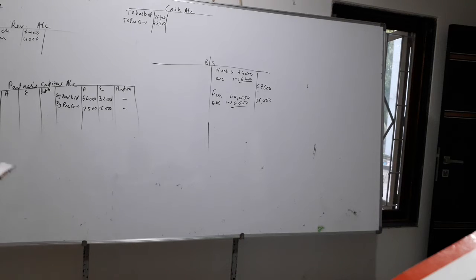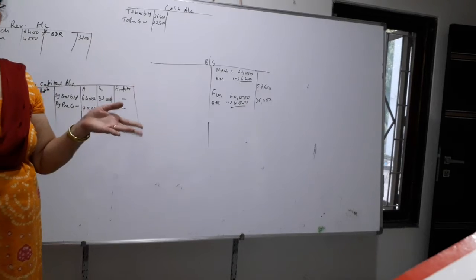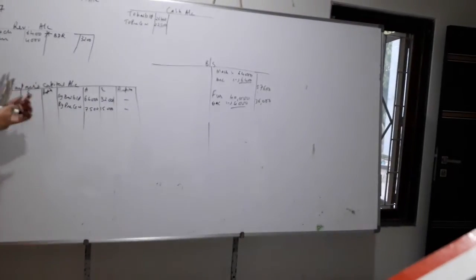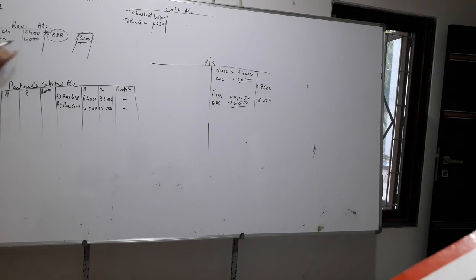Now next is all debtors are good. This you will tick mark. All debtors are good, meaning BDR is not required. Meaning BDR to be written off is 0. So it will be 32. This is very important. Bad debts reserve, in other words, not needed. Provision we don't want, 0. So I have put star here. Up till now we have increased only and we write here. But BDR not required. So you will put 32 there.